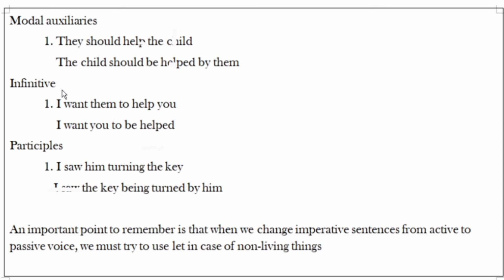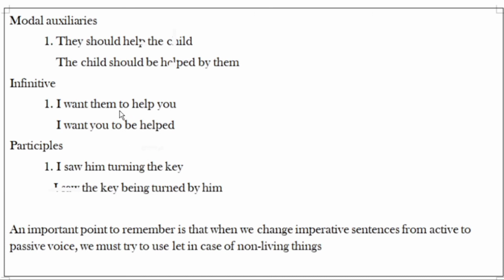And now infinitive verb. If an infinitive verb is there, how can you change it to passive voice? I want them to help you. So to help you, it indicates infinitive, to plus V1. So in this sentence, I want you, this phrase will not change. Here what is the object? Help, verb after there, you. So I want you to be helped. So we are constructing like this.